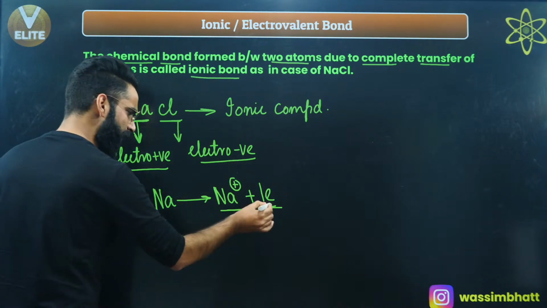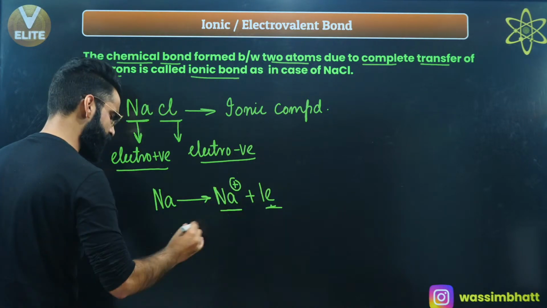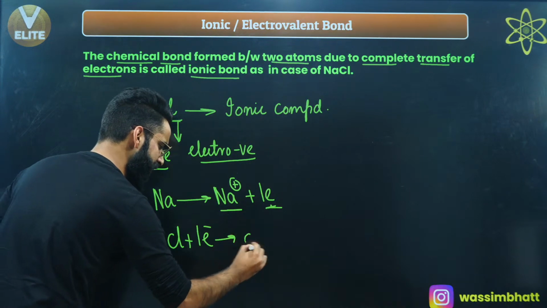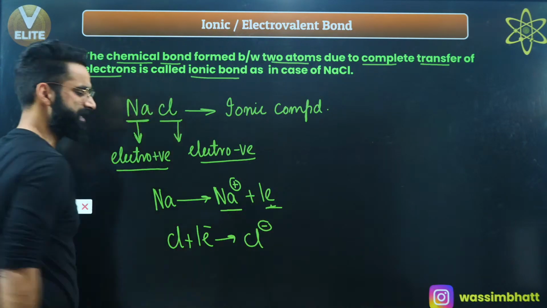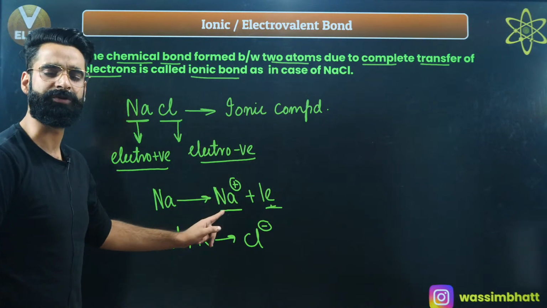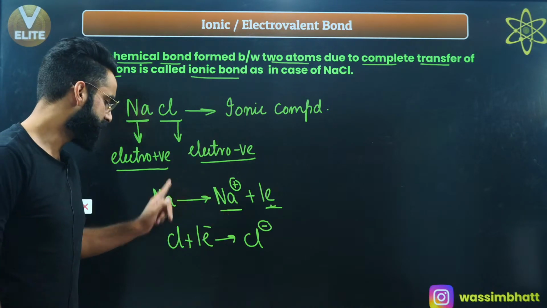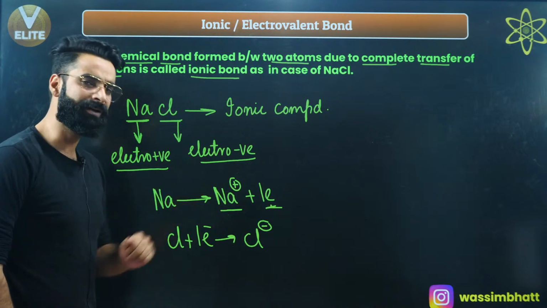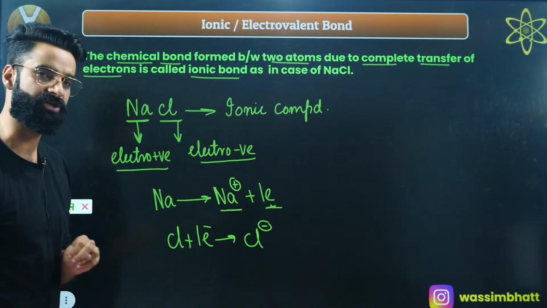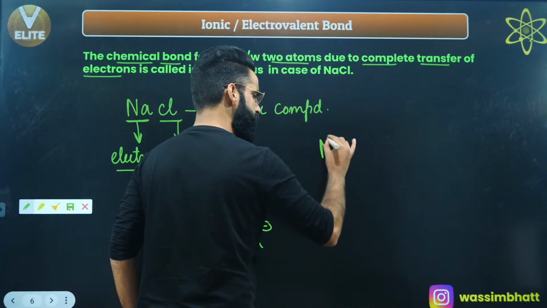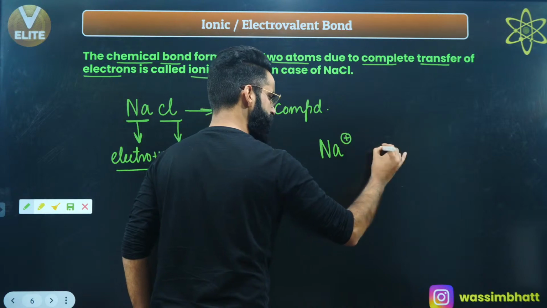This 1 electron lost by sodium will be gained by chlorine, and chlorine will get converted into the anion, Cl-. So basically the metal lost the electron and became a cation, and the non-metal gained the electron and became an anion. Over here I got two charged species, one carrying the positive charge and the other carrying the negative charge.